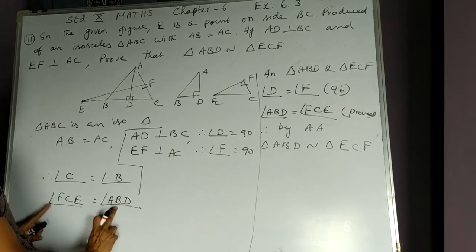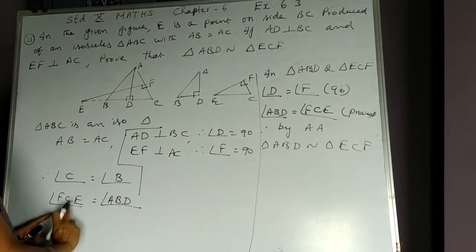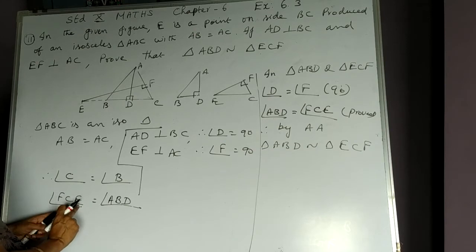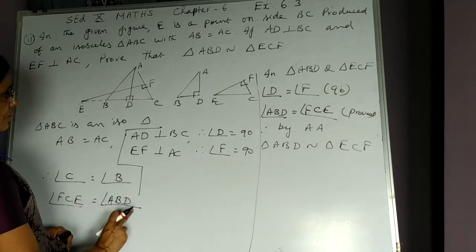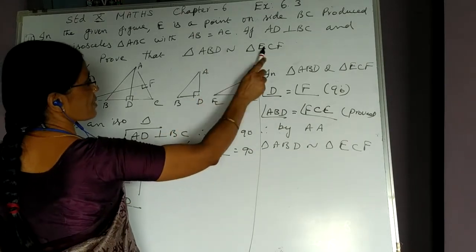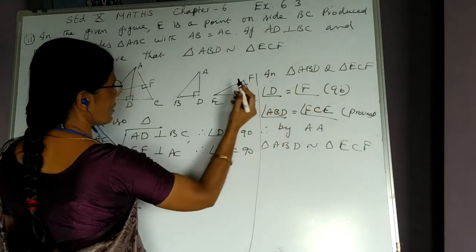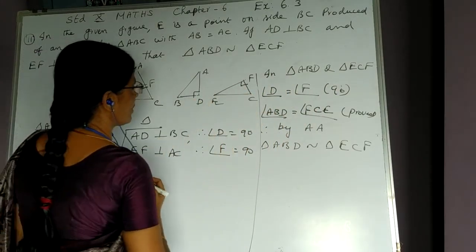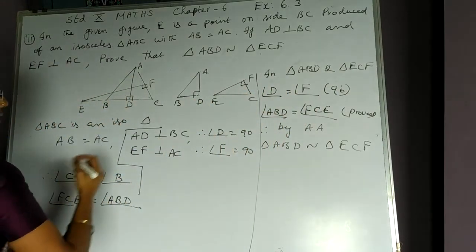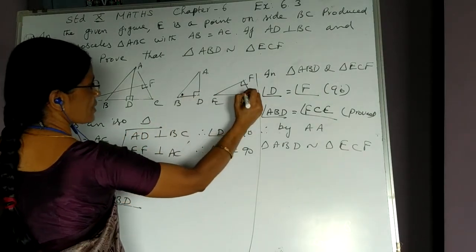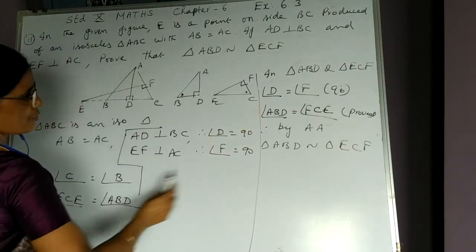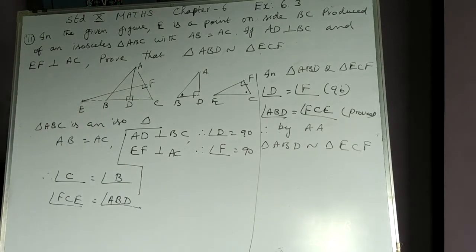Because we have to prove these two triangles similar, therefore C can also be written as FCE, B can be written as ABD. So the required triangles are these two. In these two triangles, F and D we have taken equal because of 90 degree, and angle B and angle C we have proved equal. Therefore by AA criterion, triangle ABD is similar to triangle ECF.